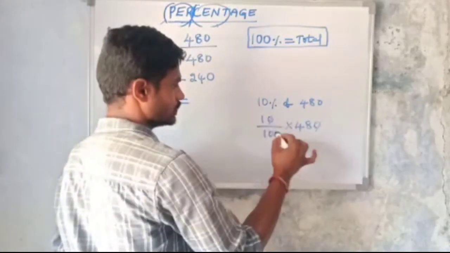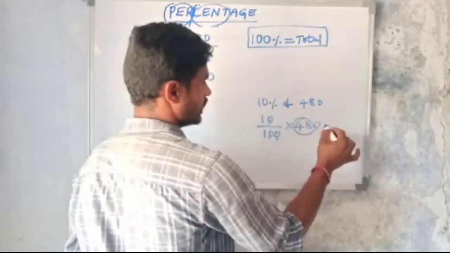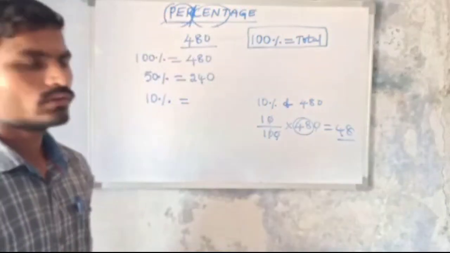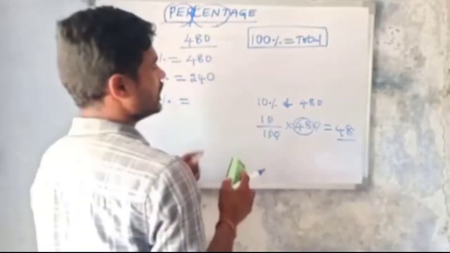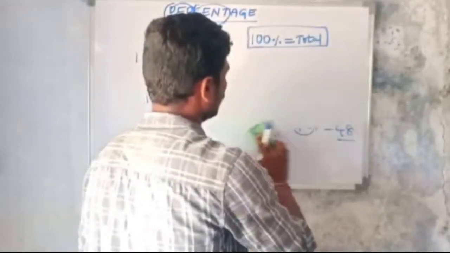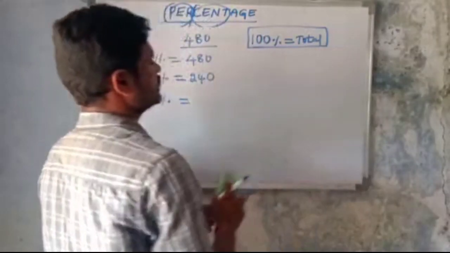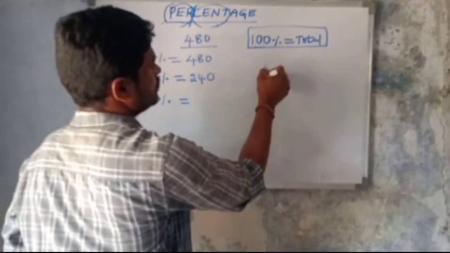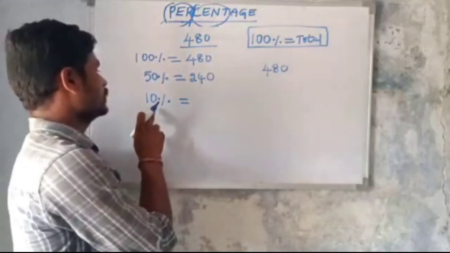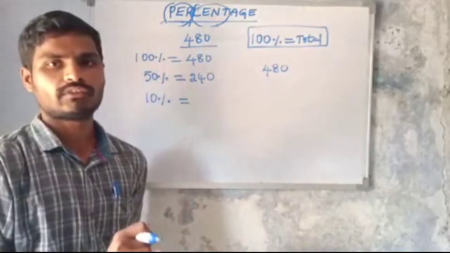So two zeros cancel, and 10% means 48. This will take minimum one minute of time, so we need not calculate like this. See here, 480. You should know the value of 10%.